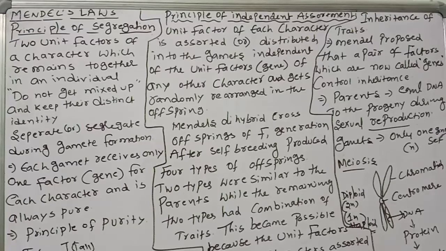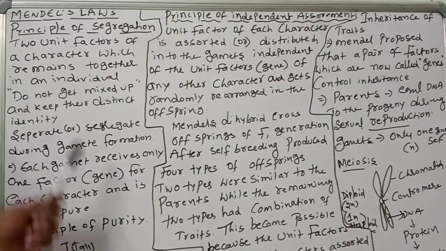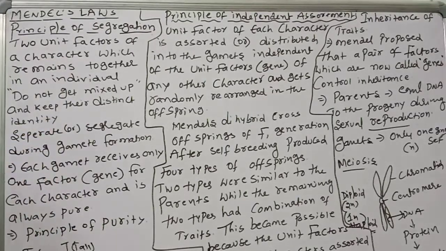Capital T separates, small t separates during gamete formation, with equal frequency in the male and female gametes. That is called the principle of segregation.